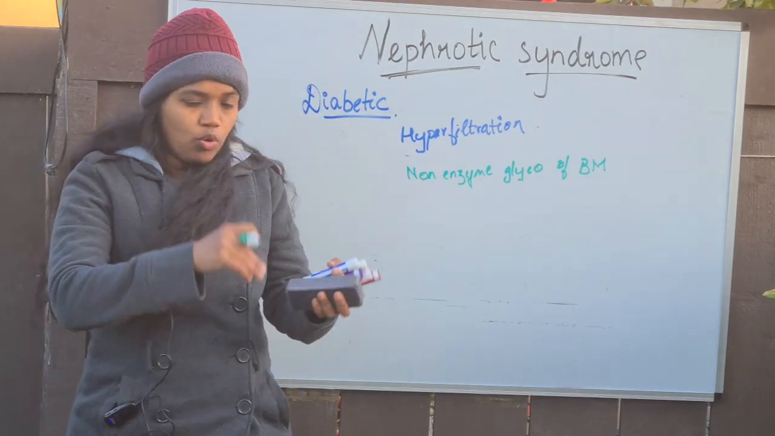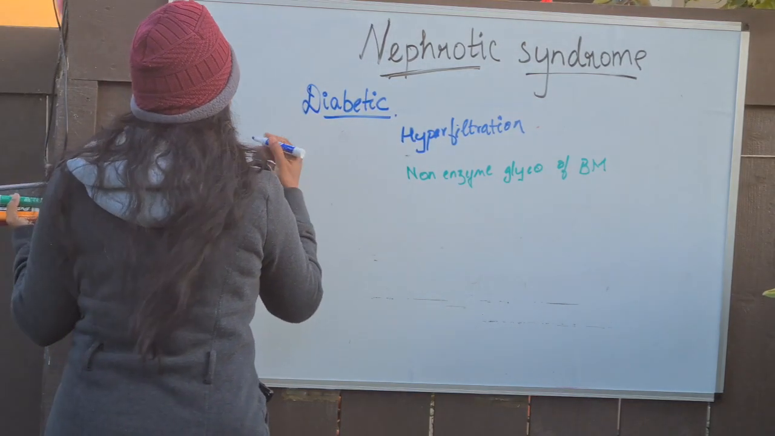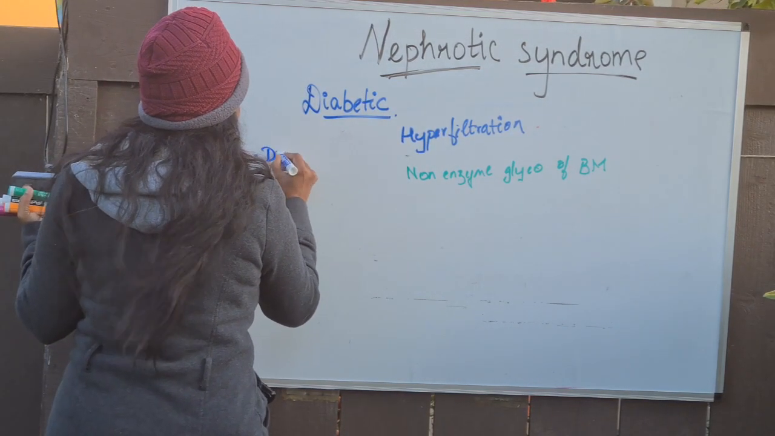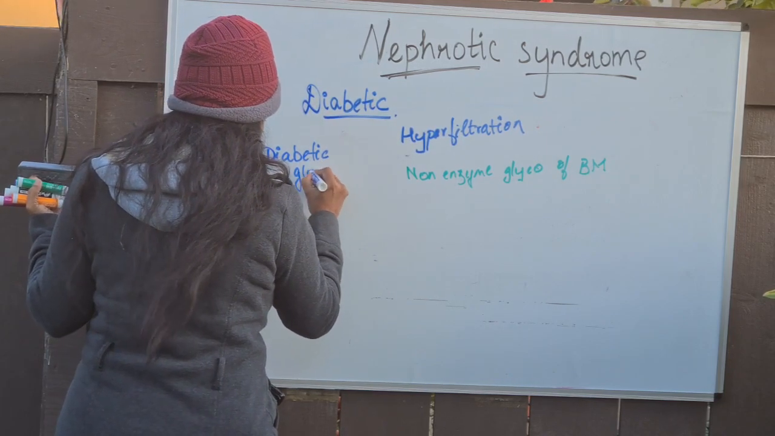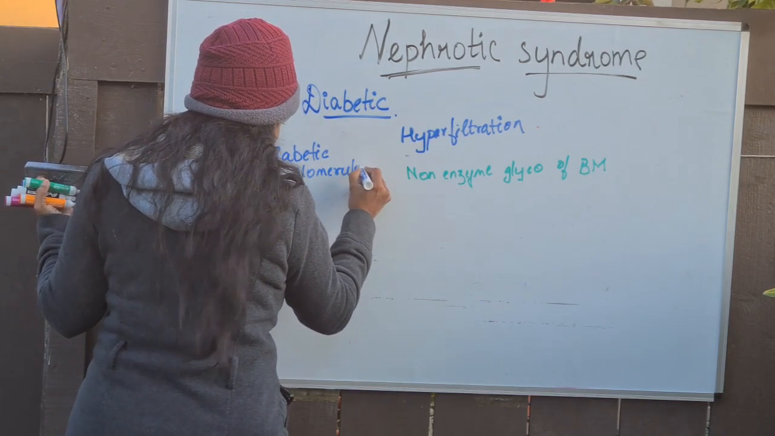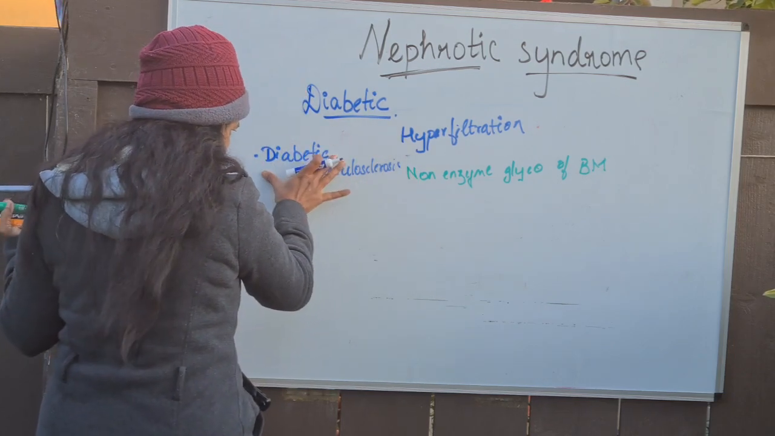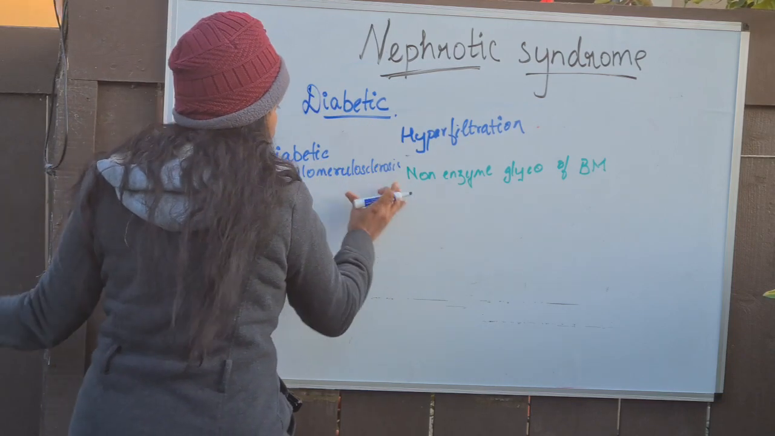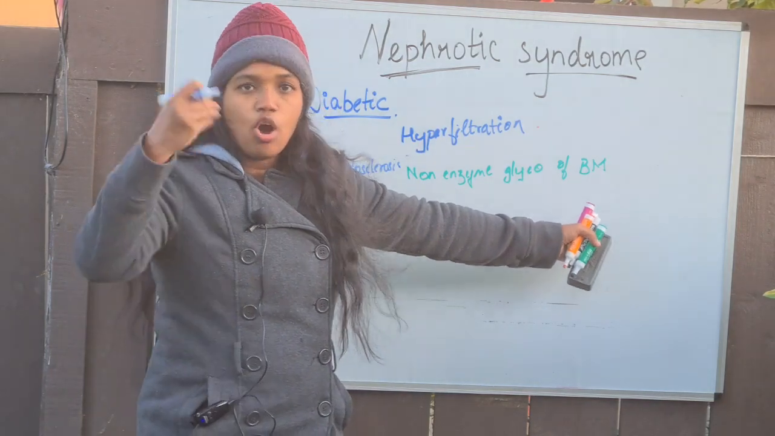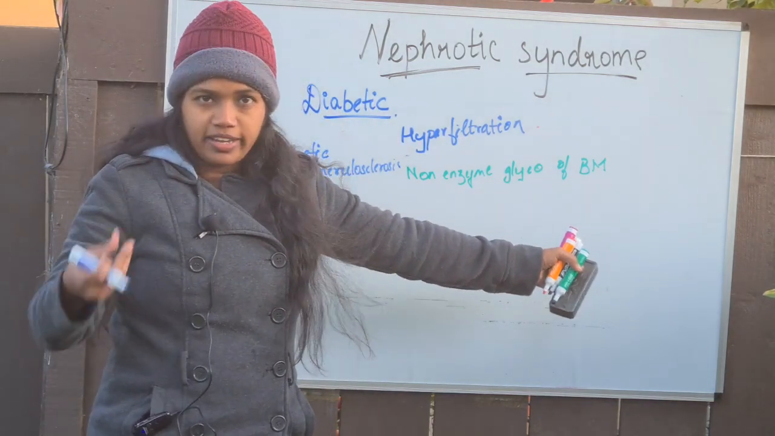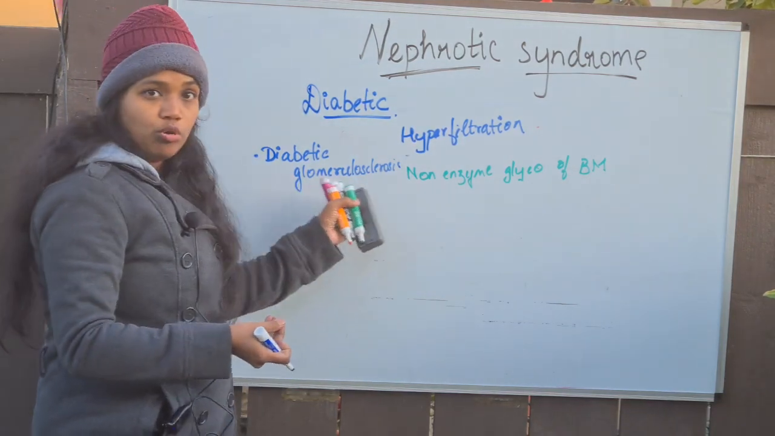Fine. So before we go into further details, we should know about some more causes, some more nomenclature. So there is something known as diabetic glomerulosclerosis. This is commonly used, so you should know what it means. As the name says, in diabetic, the glomeruli is undergoing sclerosis. Why? Because of the non-enzymatic glycosylation of the basement membrane, the basement membrane becomes thickened and sclerosed. So that is seen in diabetic. Therefore, it is called diabetic glomerulosclerosis.